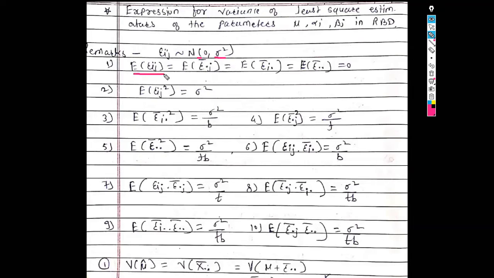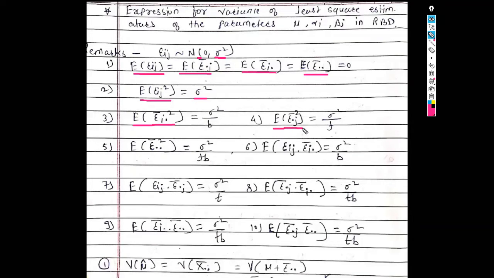So the expected value of epsilon ij, epsilon dot j bar, epsilon i dot bar and epsilon dot dot bar is 0. Then the expected value of epsilon ij square is sigma square. The expected value of epsilon i dot bar square is sigma square upon b.